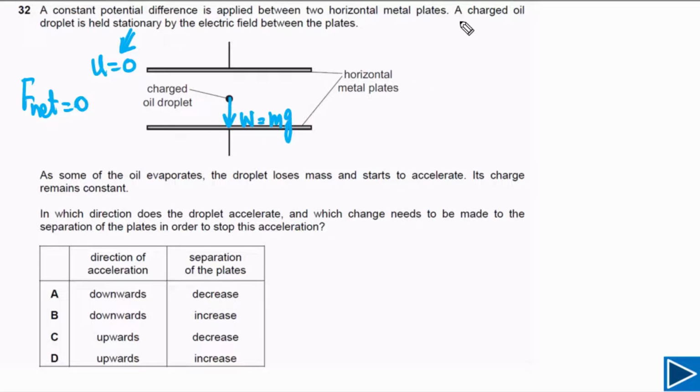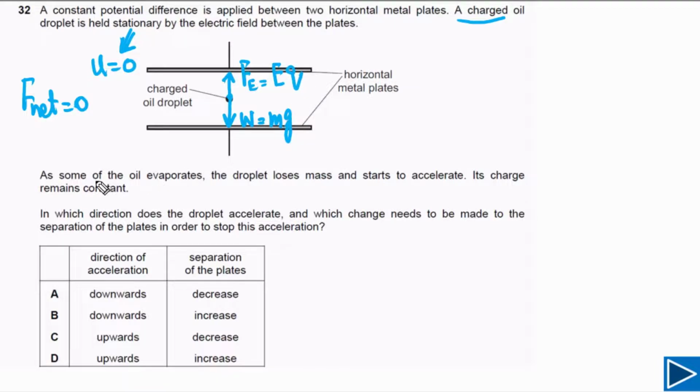This droplet has charge and this droplet is inside an electric field. So the electric force has to act upwards. Then the resultant force on this particle will be equal to 0. So this is the direction of the electrical force, Fe. Fe is equal to Eq, meaning the electrical force is equal to Eq.